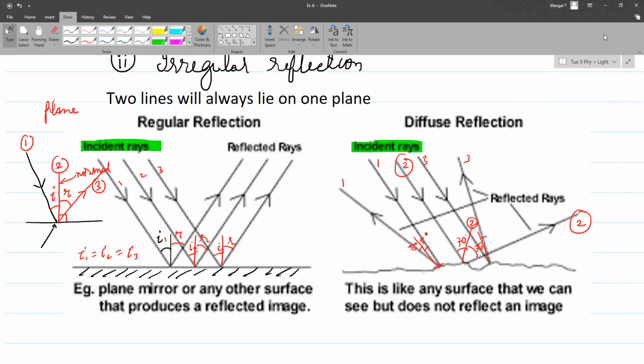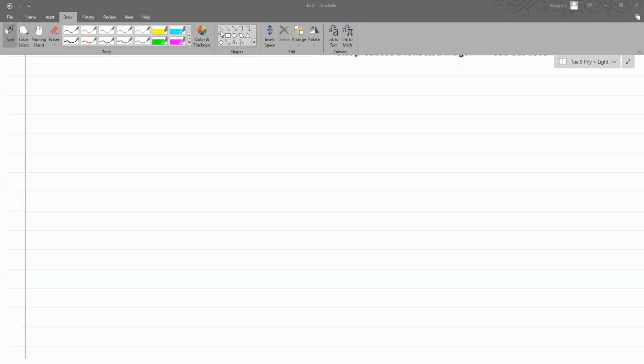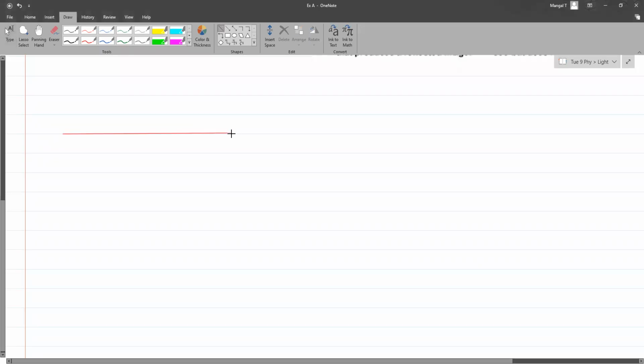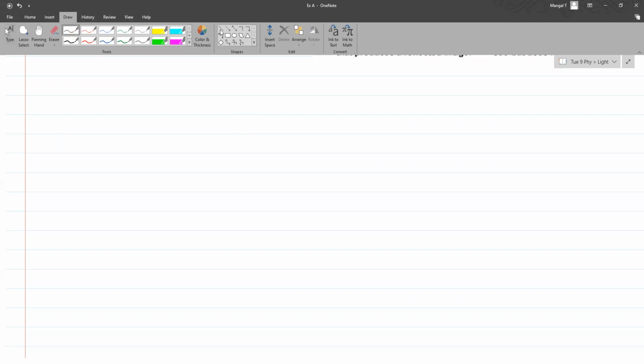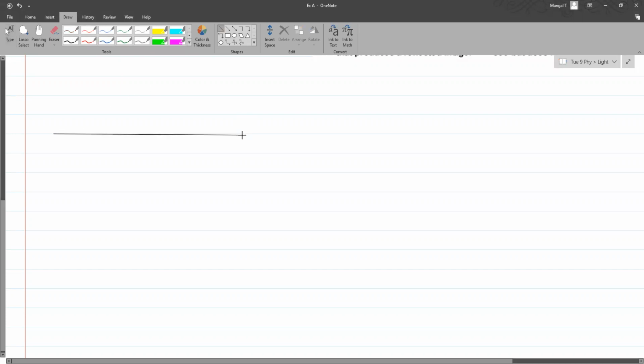I'm talking about a microscopic level for the ray of light. They are not smooth. In reality, no surface is fully smooth at the microscopic level. But for our convenience, something like a mirror is good enough to give us a regular reflection.